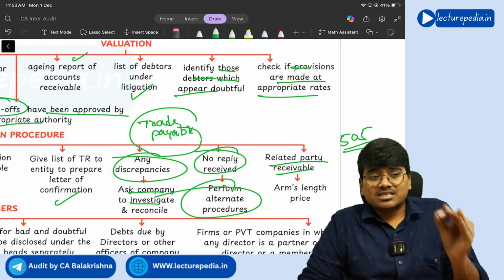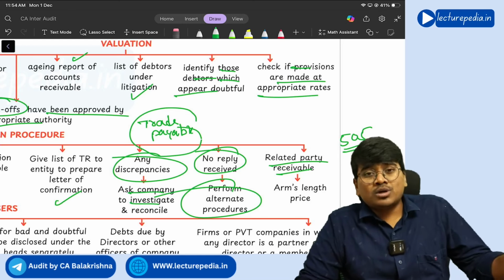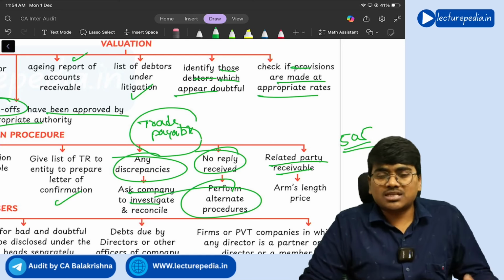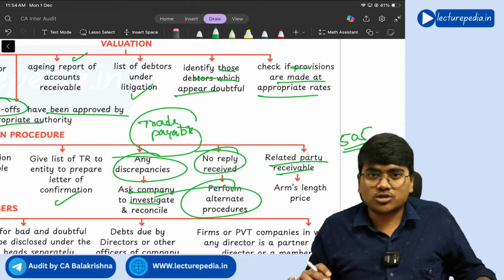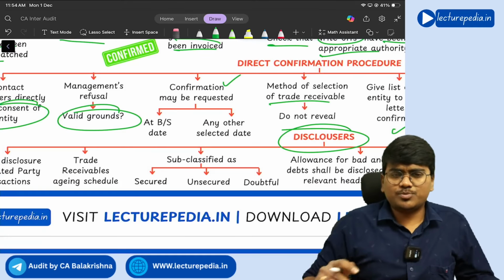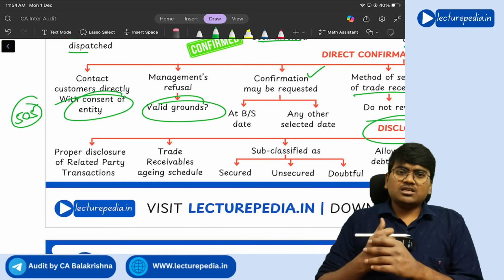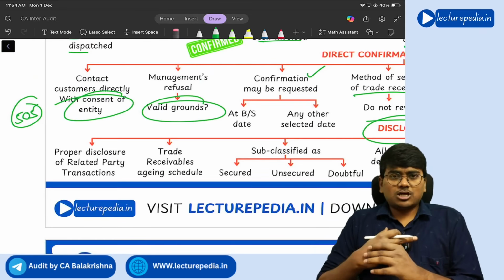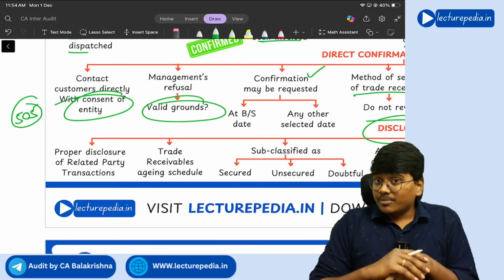The price that you will charge from a general unknown customer will be known as arm's length price. The same price you should charge for the related parties also. Understanding? Yes. Next, disclosures with respect to trade receivables. So you need to first of all see whether related party transactions have been properly disclosed, because separate disclosure requirements are applicable for the related party transaction.